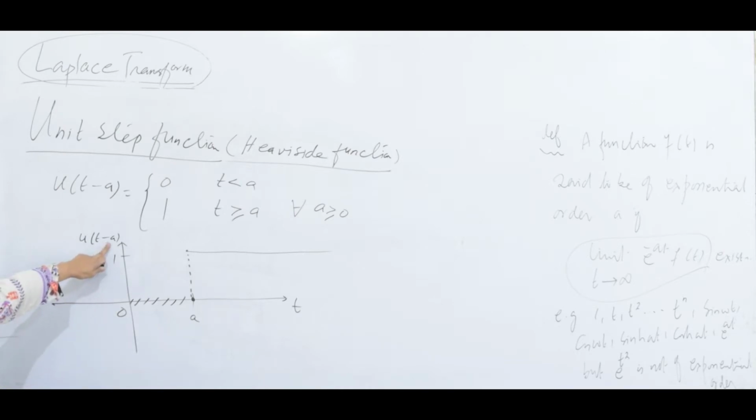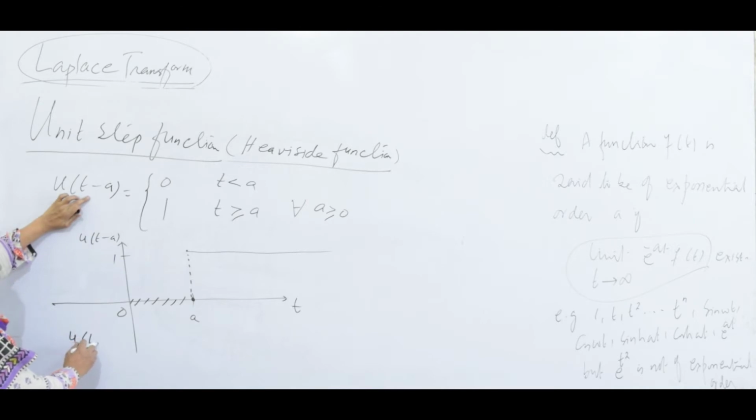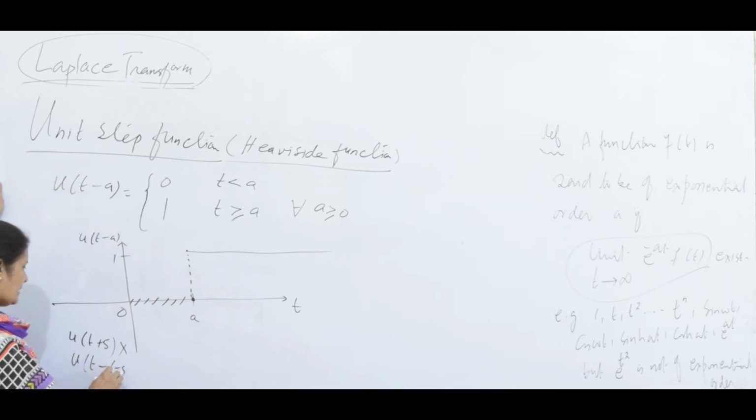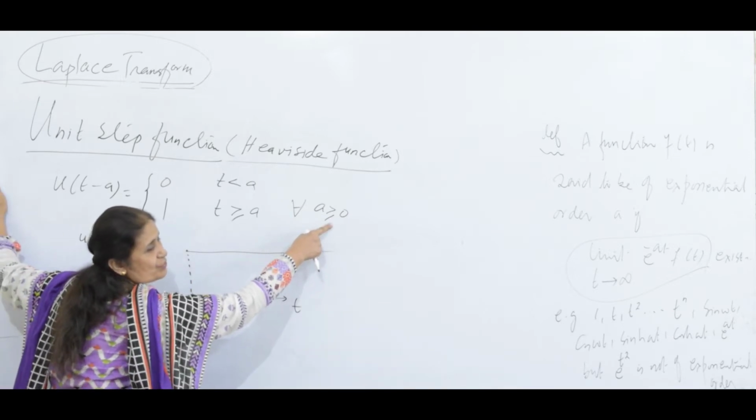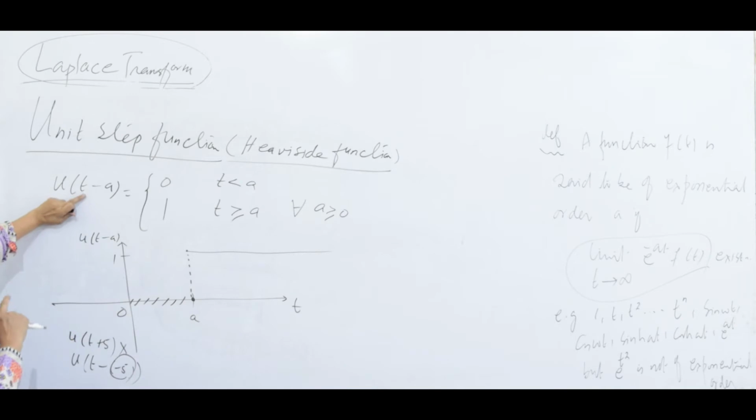If I write t plus 5, it is invalid, because in terms of minus it would be t minus (minus 5), and my a must be greater than or equal to 0. So this is the right format for defining a unit step function, where a is a positive real number and there is a minus there.